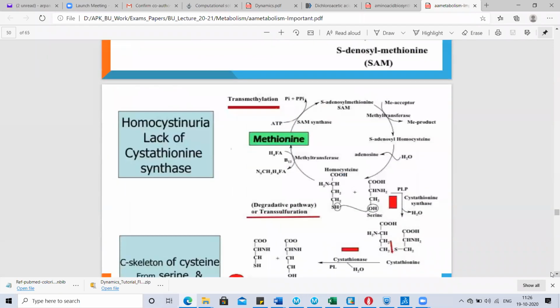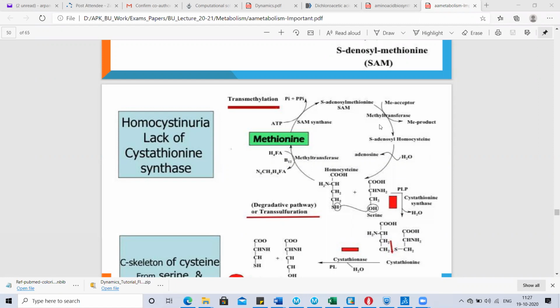This reaction is important in the cyclic pathway where SAM acts as a methyl group donor. The methyl group acceptor takes the methyl group from S-adenosyl methionine and gets converted into a methylated product.